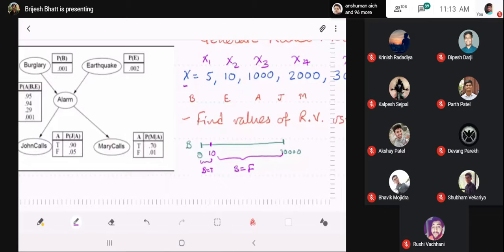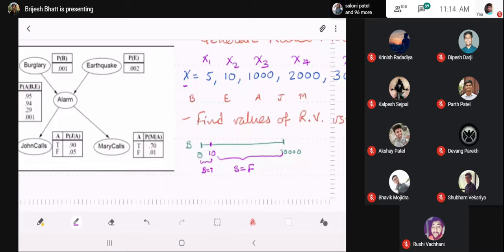So what I have done is I have drawn a line corresponding to random variable burglary, and I have divided the region as per the conditional probability table that we have for burglary. It says that 0.001 of the area should be for burglary is equal to true, and 0.999 of the area should be for burglary is equal to false. So 10 divided by 10,000 turns out to be 0.001, isn't it?